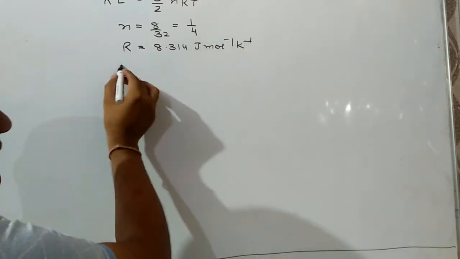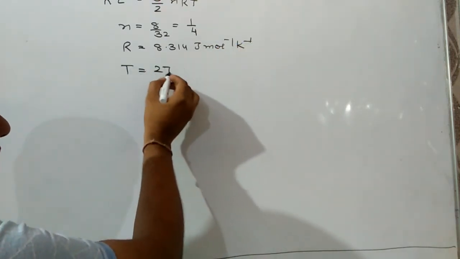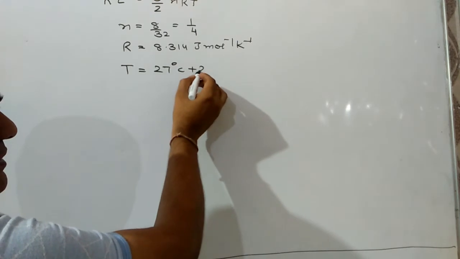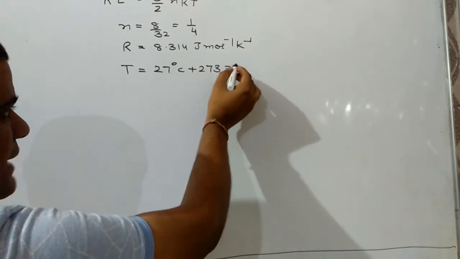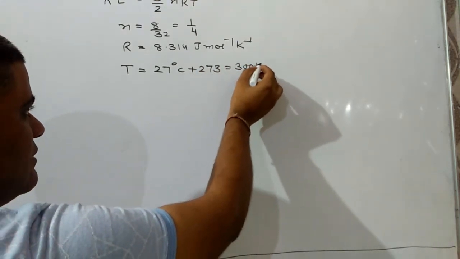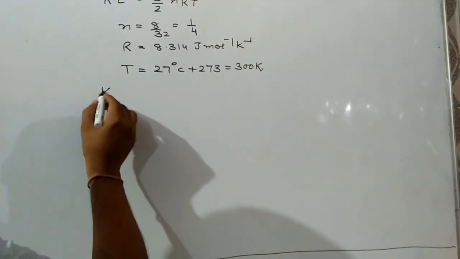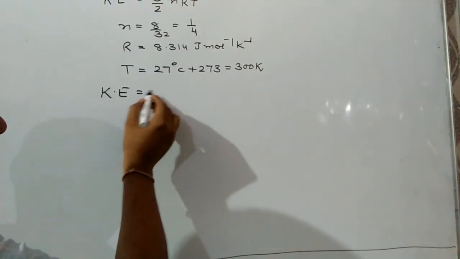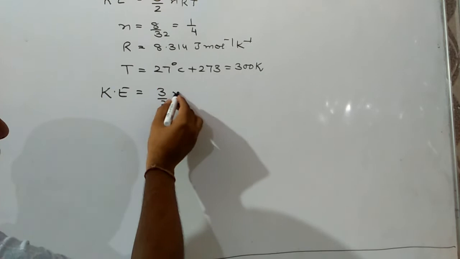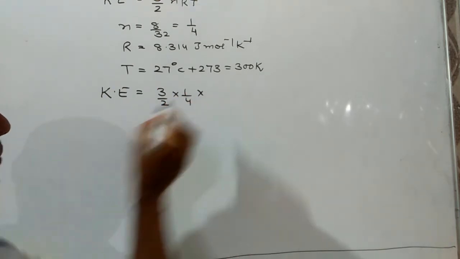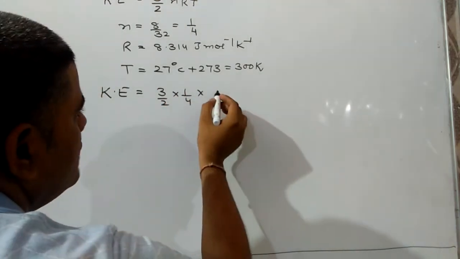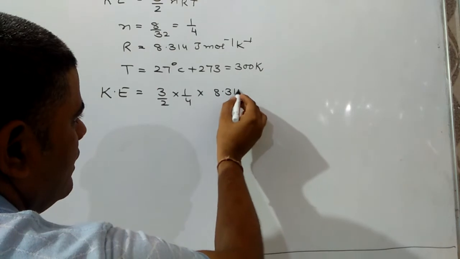The temperature is in centigrade, so first we have to convert it to Kelvin, plus 273, which comes out to be 300 Kelvin. Putting in these values, the kinetic energy is 3 by 2 into 1 by 4 into 8.314 into 300.